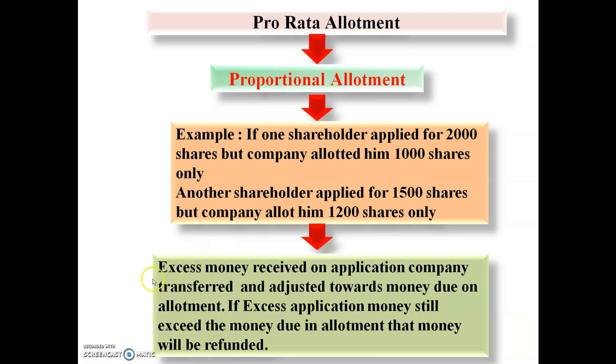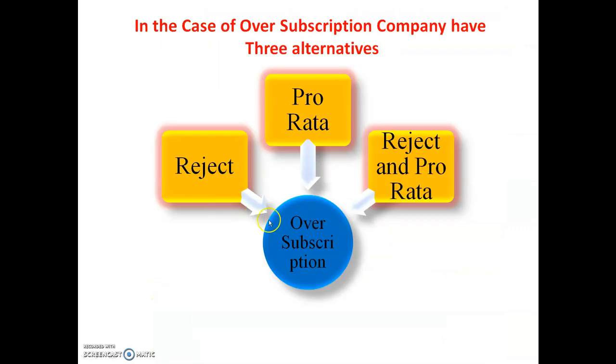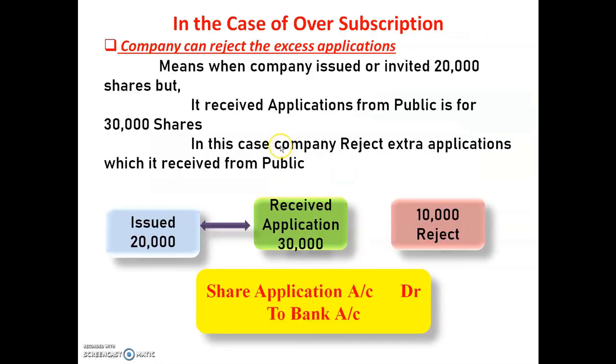Next, the third: excess money received on application is transferred and adjusted towards the money due on allotment. If the excess application money still exceeds the money due on allotment, that money will be refunded. Means this is the case of the third alternative, reject and pro rata. So in this video we are going to solve one practical problem on rejection. Pro rata allotment and reject and pro rata we will do in my upcoming videos.